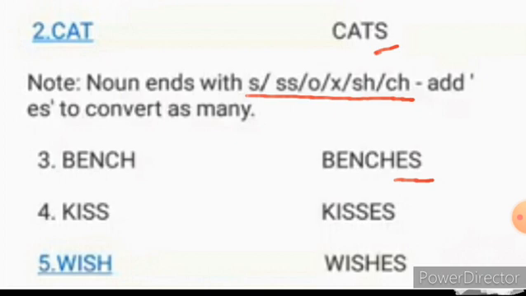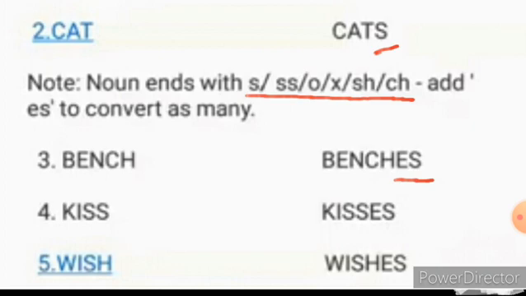Again listen, children. If the noun or the word ends with S, SS, O, or X or SH or CH, there we have to add the letters ES to convert into many. Whereas for the remaining letters, we can add just the letter S. Look at this cat.